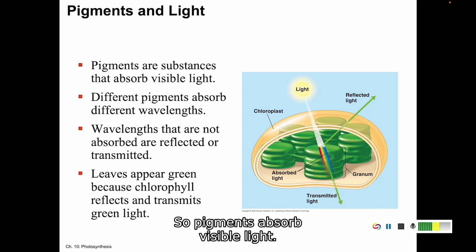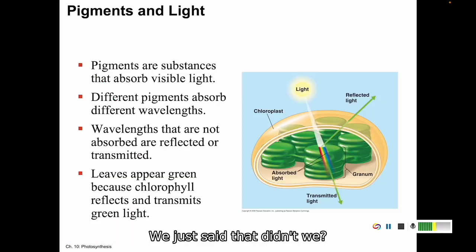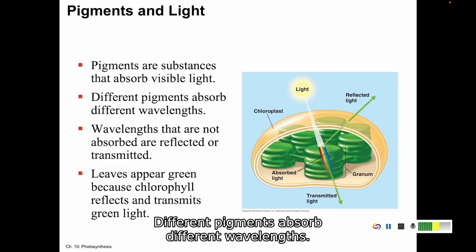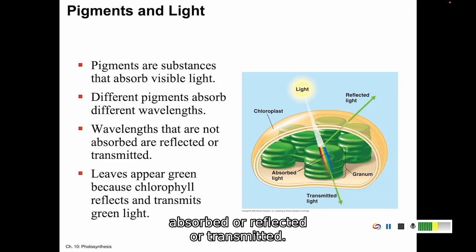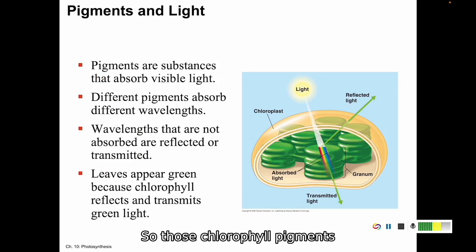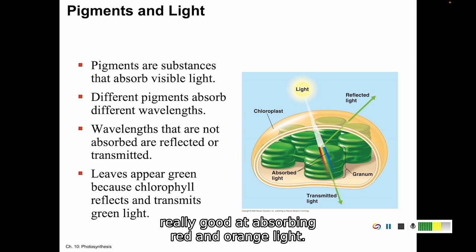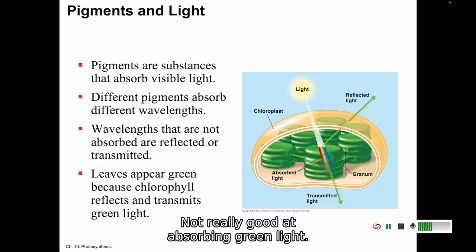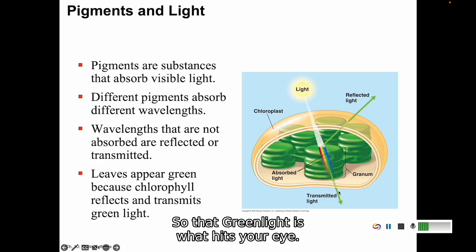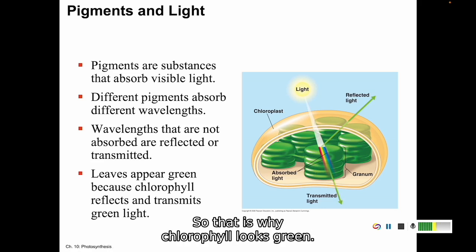So pigments absorb visible light. We just said that, didn't we? Different pigments absorb different wavelengths. The wavelengths that are not absorbed are reflected or transmitted. So those chlorophyll pigments are really good at absorbing red and orange light, really good at absorbing blue and purple light, but not really good at absorbing green light. It reflects that green light back to you. So that green light is what hits your eye. That is why chlorophyll looks green.